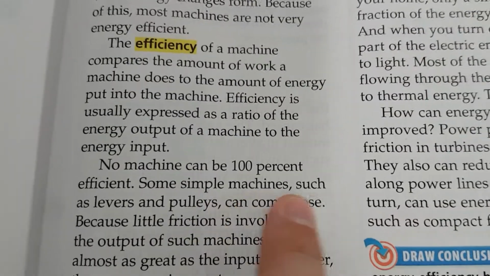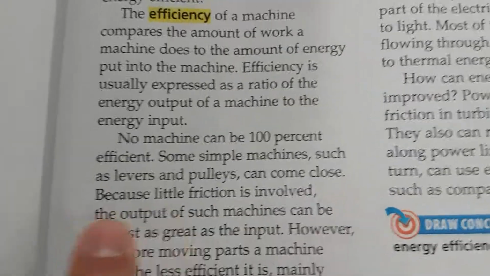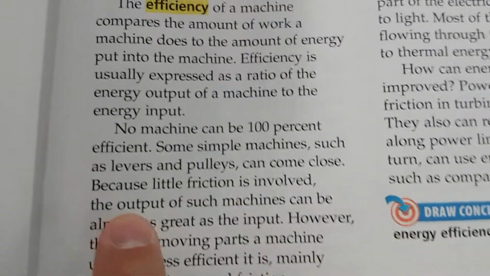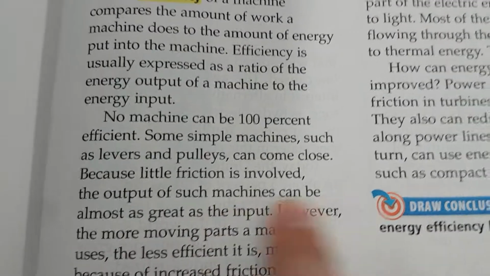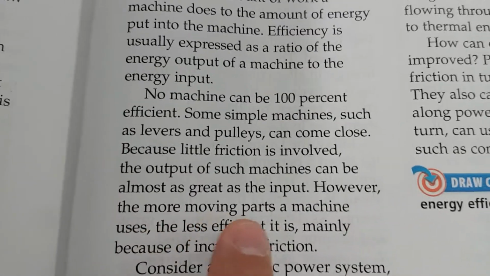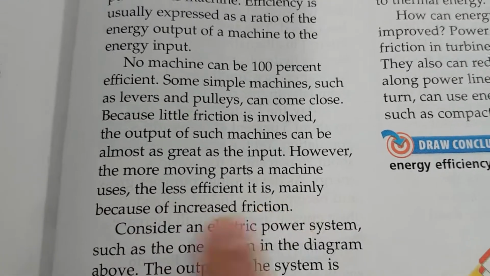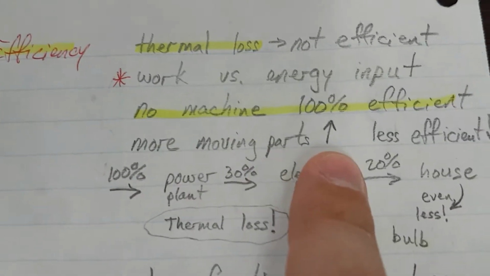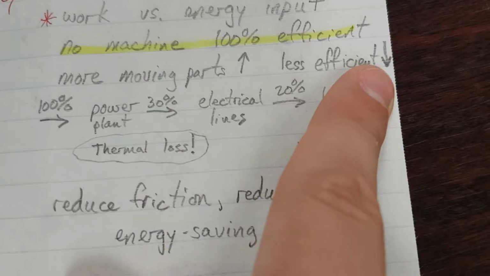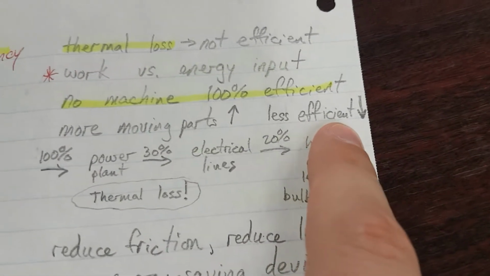Some simple machines, such as levers or pulleys, can come close. Because little friction is involved, the output of such machines can be almost as great as the input. However, the more moving parts a machine uses, the less efficient it is, mainly because of increased friction. So, more moving parts, arrow up, less efficient, arrow down. The more moving parts you have, the less efficient that machine becomes.